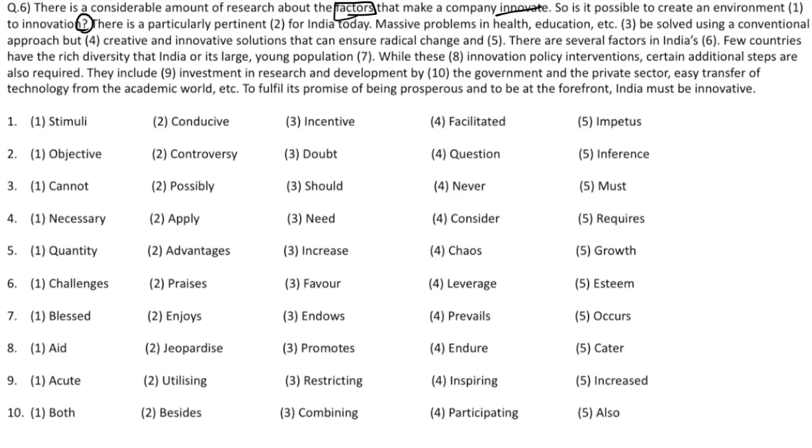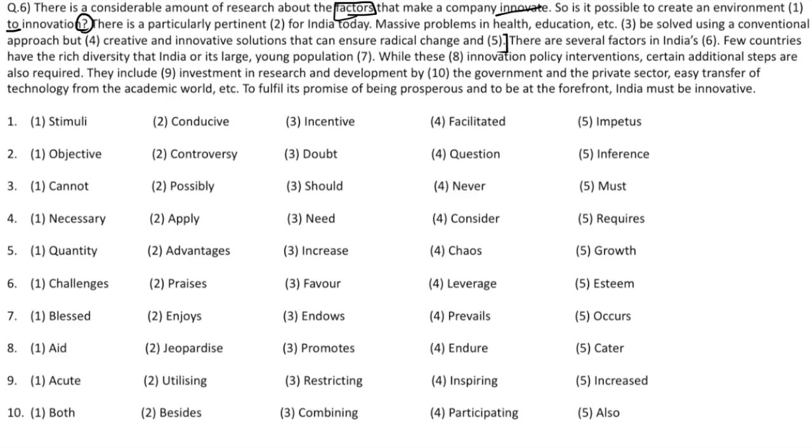Whenever there is a question mark, it's a key letter. Is it possible to create an environment dash to innovation? To is a keyword here. There is a particularly pertinent dash for India today. Massive problems in health, education, etc. can be solved using a conventional approach, but creative and innovative solutions that can ensure radical change and dash.